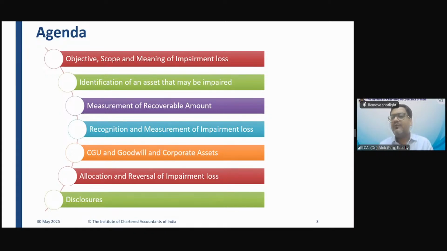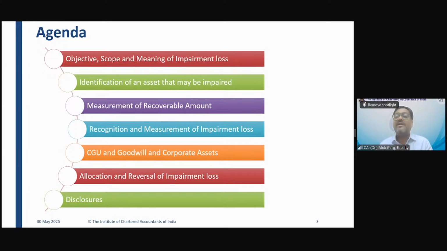For example, I'm using this mobile phone since the last 3-4 years, and I have enjoyed the benefits provided by it. What is the second way by which I can recover its value? The first one was by using the mobile phone; the second one is by selling the mobile phone.